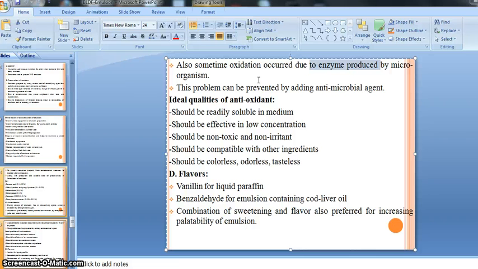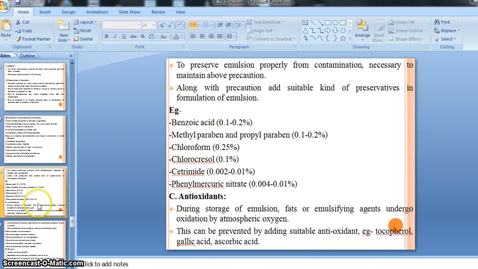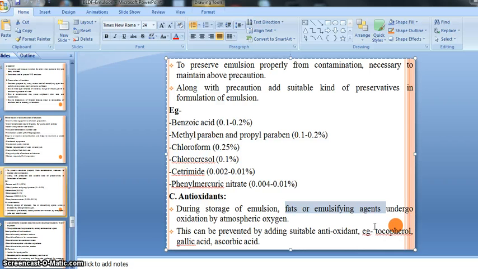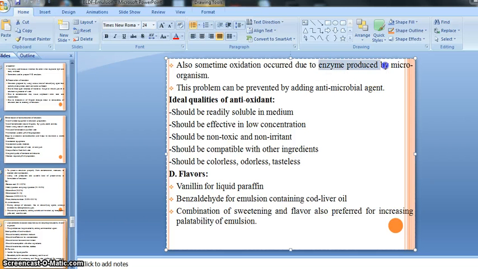And because of this oxidation, there are also chances of instability of our preparation. So for preventing the oxidation by the emulsifying agent and other fats, we have to add some antioxidant like tocopherol, gallic acid and ascorbic acid. And if our oxidation happens due to the enzyme produced by the microorganism, that time we are going to add some antimicrobial agent, right?